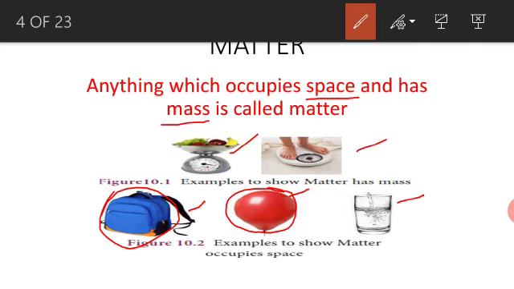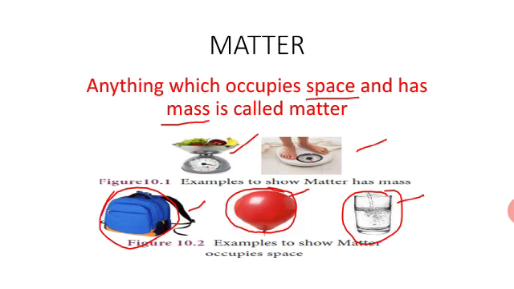The water occupies some space inside the glass. From that, what we should understand: anything which occupies space and has mass is called matter. There are 2 more questions also, students. Read from this, the red color.